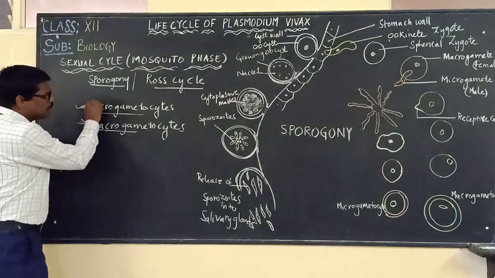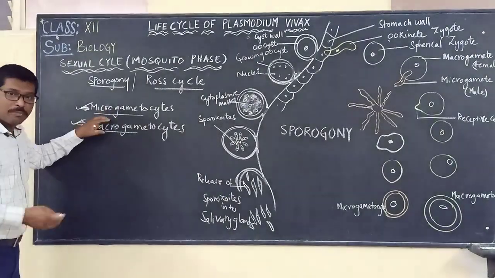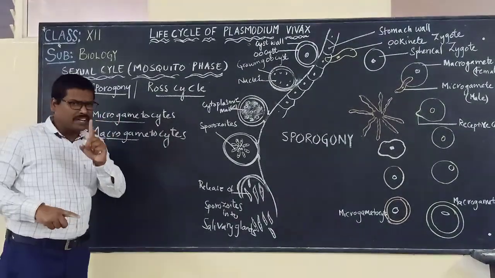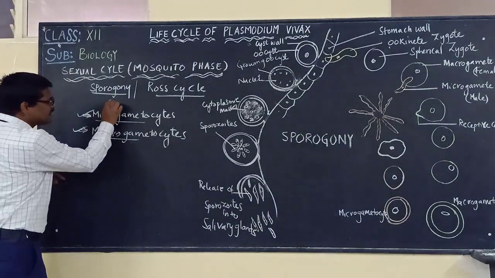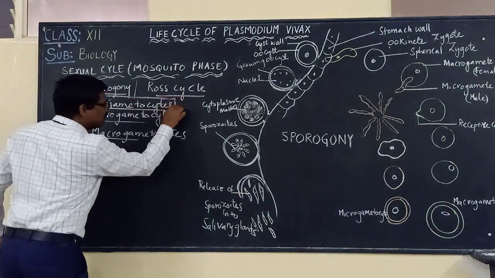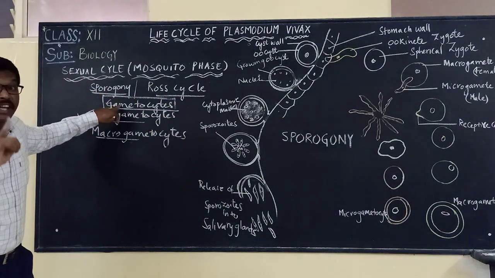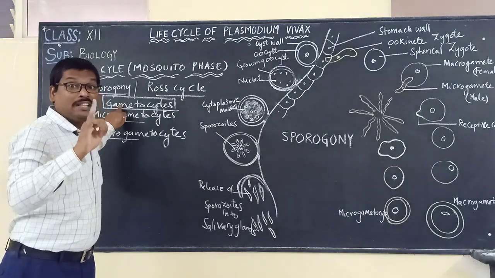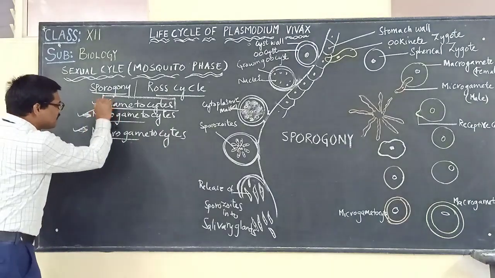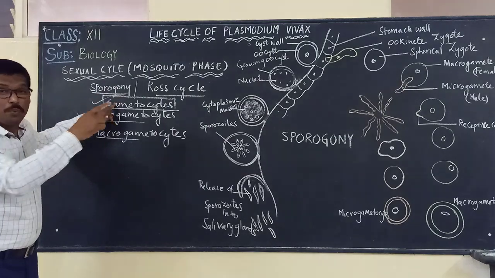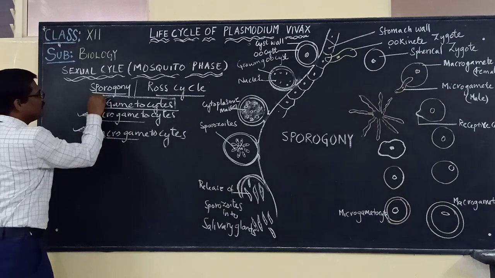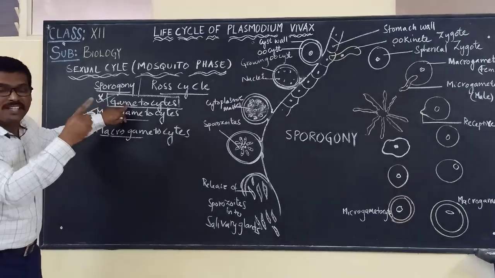As soon as these microgametocytes and macrogametocytes are taken into the stomach of the mosquito, please remember one very important point: only this gametocyte stage of the malarial parasite, Plasmodium vivax, is resistant to the enzymes produced in the stomach of the mosquito. Please remember, this is the only stage which is resistant to what?